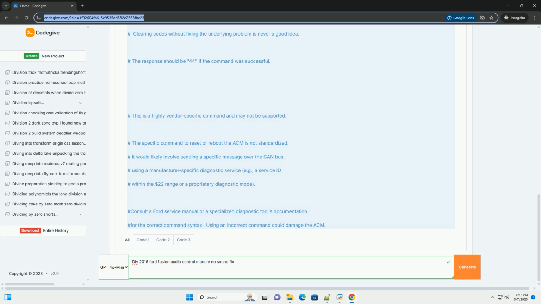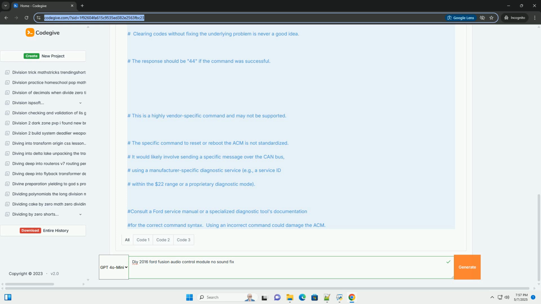OBD2 adapters: you'll need a compatible OBD2 adapter that can communicate with the CAN bus. ELM327 based adapters are popular, but make sure they are compatible with Ford vehicles and support the necessary CAN protocols, for example MS CAN if needed. FORScan: FORScan is a powerful diagnostic tool specifically designed for Ford vehicles. It allows you to access advanced diagnostic functions and perform module configuration.